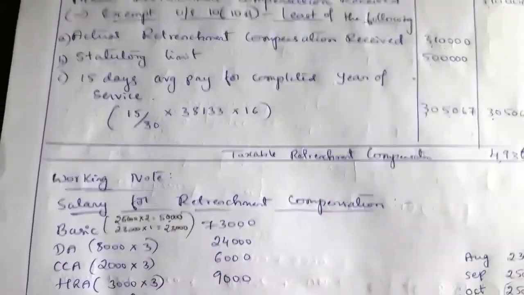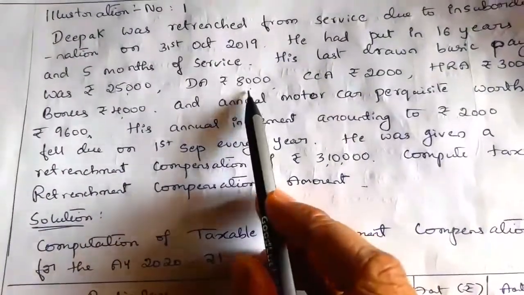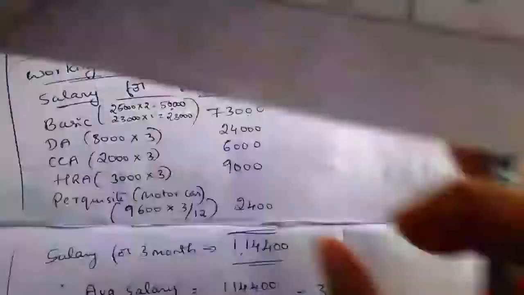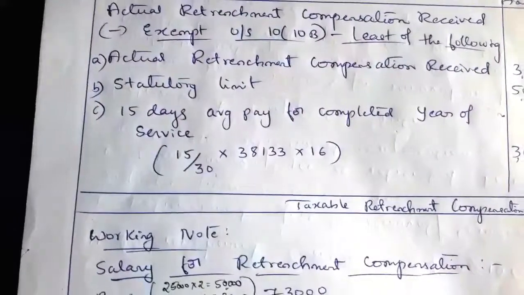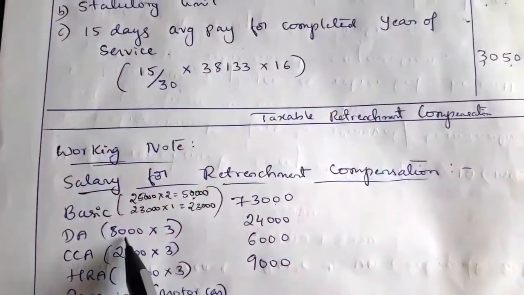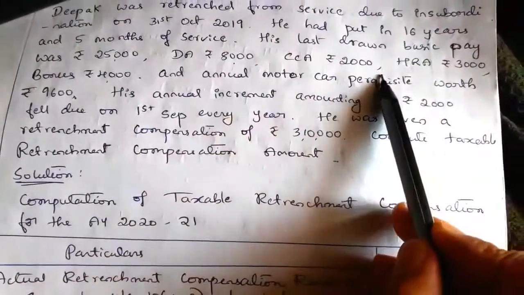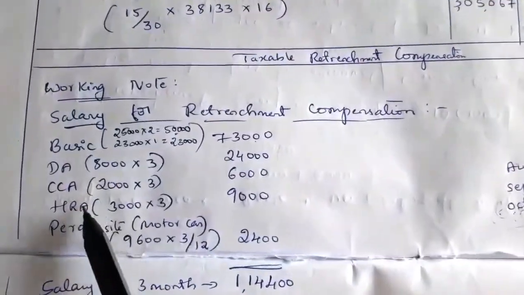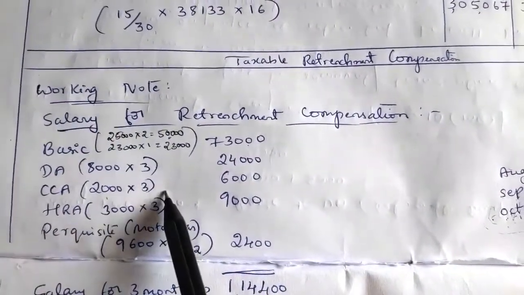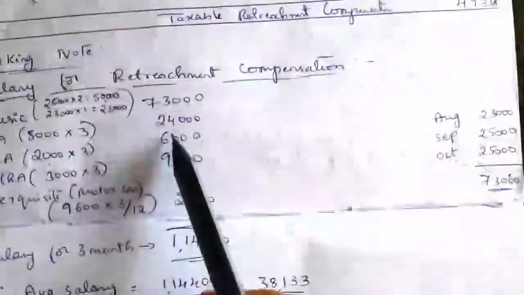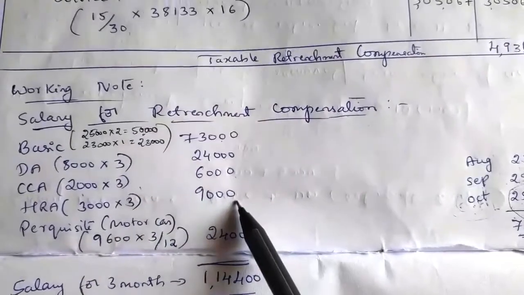Next, DA value given in the question, how much? 8,000. Here we have to take 3 months DA, so DA will be 8,000 into 3. Next one is CCA. CCA 2,000 is given, city compensatory allowance. So 2,000 into 3 months, so 6,000. Then HRA 3,000 is given. So 3,000 into 3 months, 9,000.